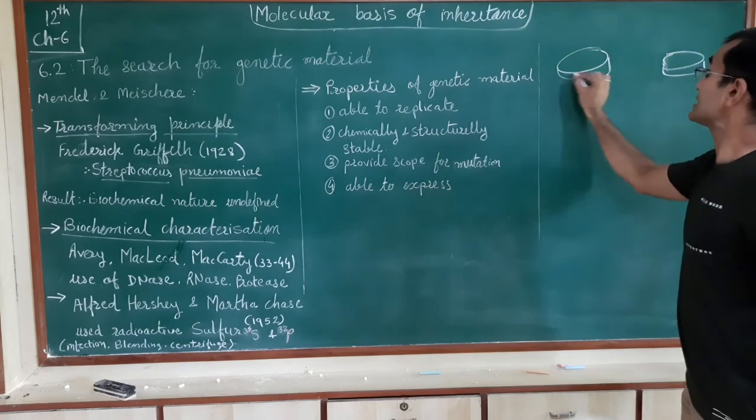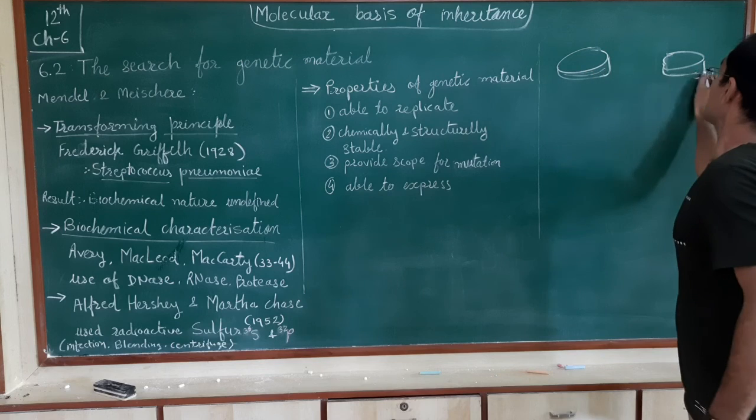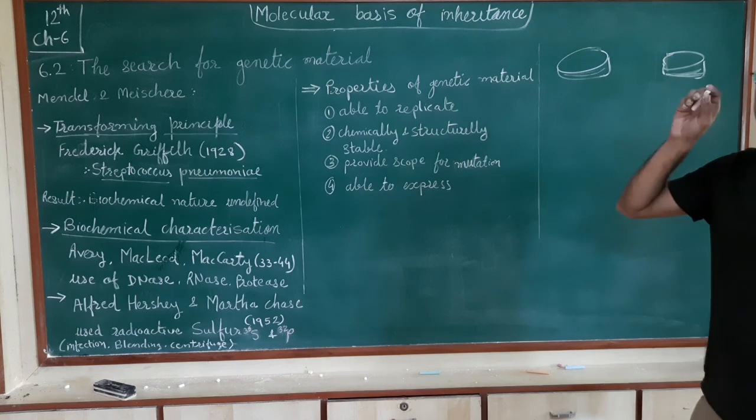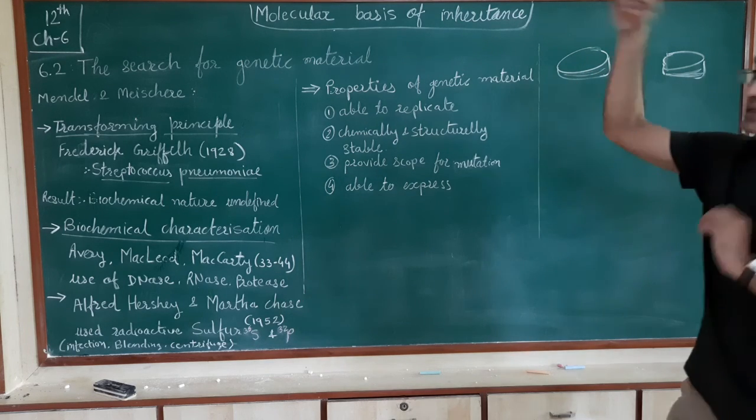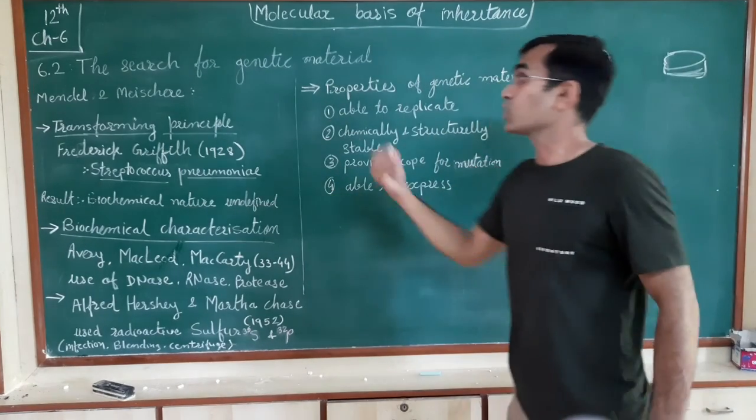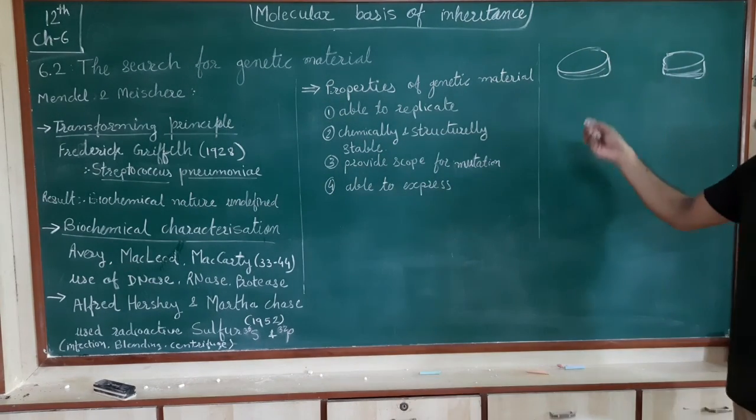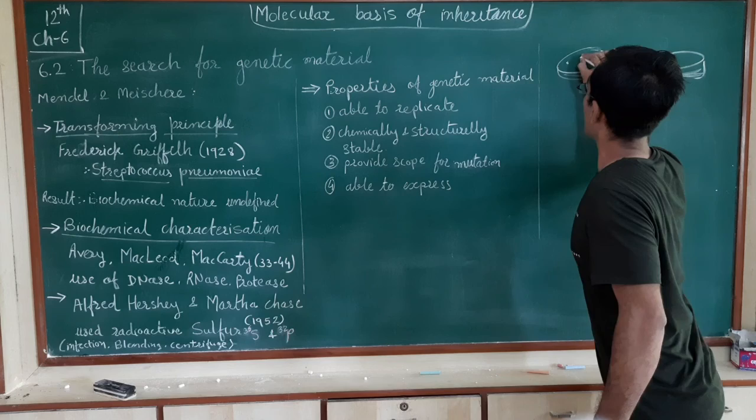As you know, these are the laboratory plates, and the selective media is in them. As these microbes grow on the selective media plates, they develop into colonies on top.